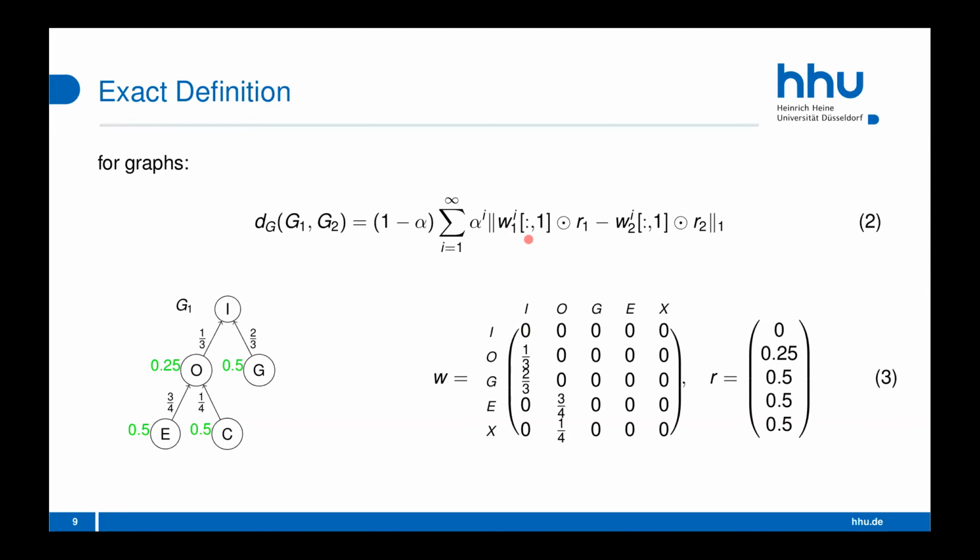So for the first iteration of the sum, we get this column here again, and then take the pointwise product with this vector, subtract the same thing from the other graph, and take the L1 norm, which means for the first iteration we get 1/3 times 0.25 minus the same thing from the other graph, plus 2/3 times 0.5 minus the same thing from the other graph. So you see, it actually is, in case of trees, the same thing as I've presented before.